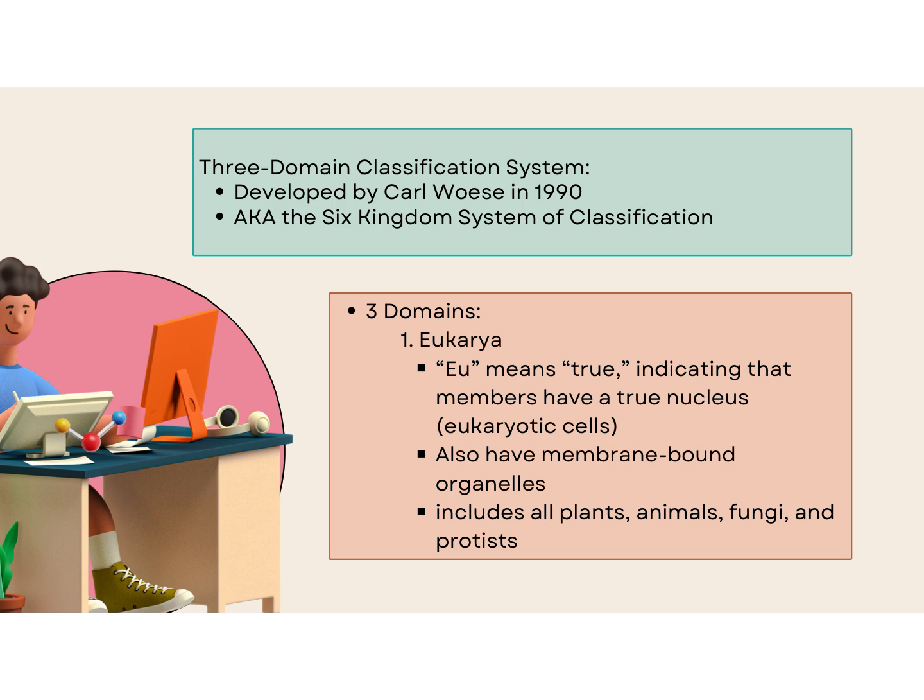They also have membrane-bound organelles, so we're going to see things like mitochondria, we're going to see Golgi apparatus, we're going to see endoplasmic reticulum, and this includes all plants, animals, fungi, and protists. So this is a pretty big domain, pretty diverse domain for all of those organisms.